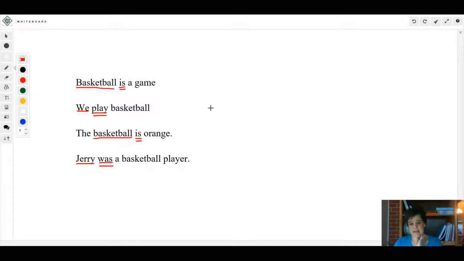Now let's see about diagramming these sentences. When we diagram a sentence that has an action verb, this is how we do it: we put our subject, we, and our verb, play. Now let's do Basketball is a game.